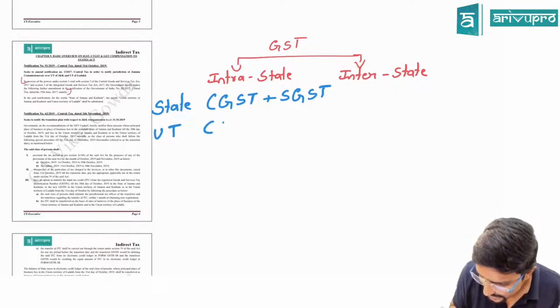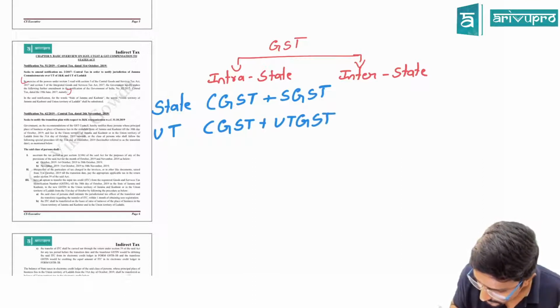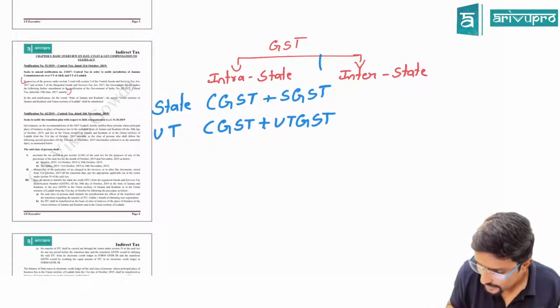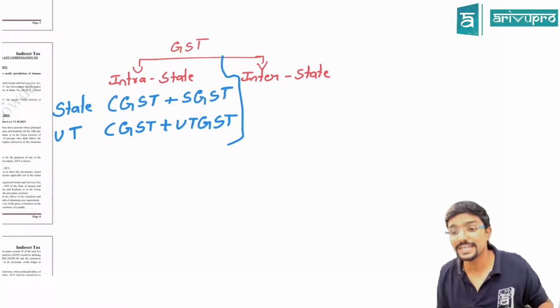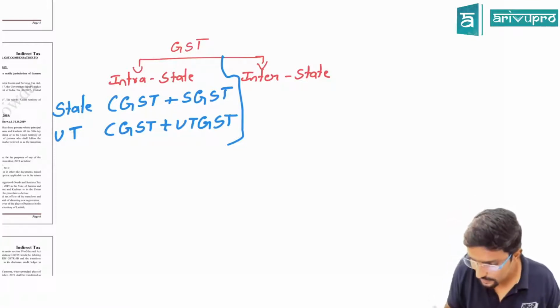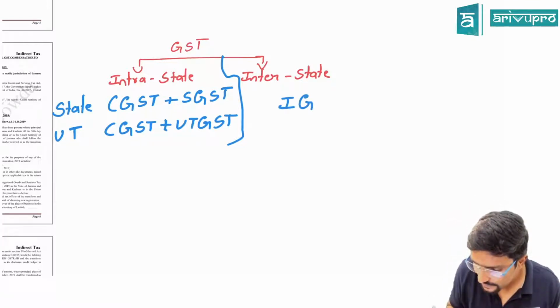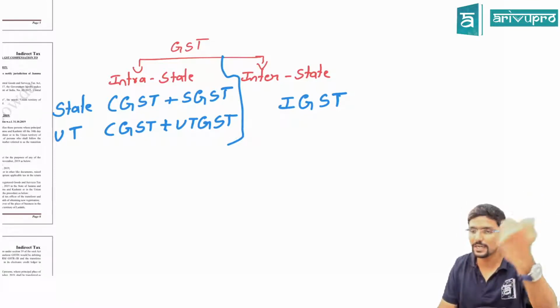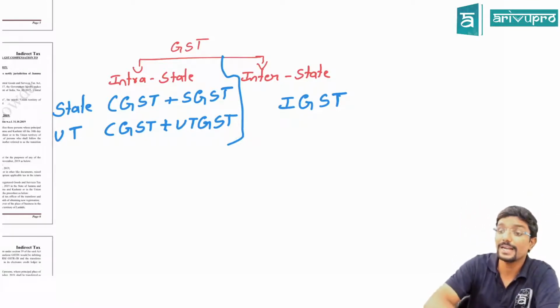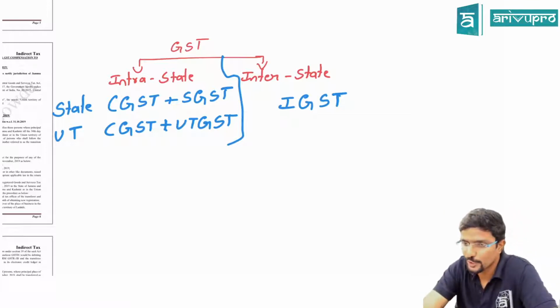It will be CGST plus UTGST. This is for an intrastate supply. If it is an interstate supply, we will levy only one thing, that is IGST. In total, half will be central government revenue and the other half will be the destination state's or union territory's revenue. Clear guys? This is the provision.